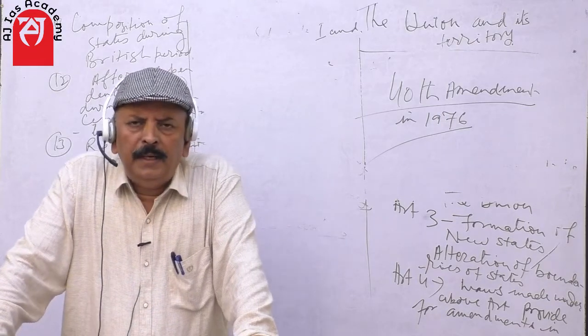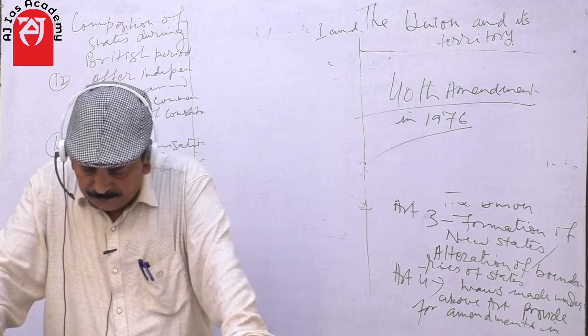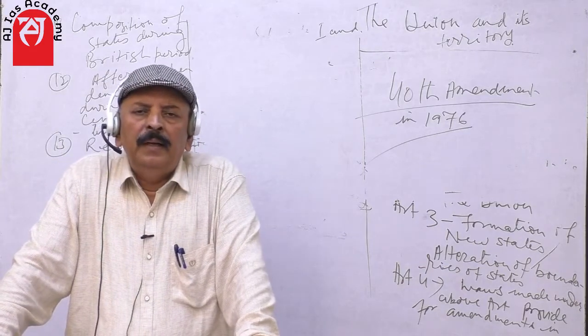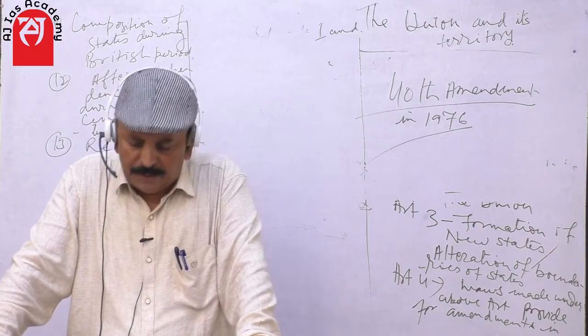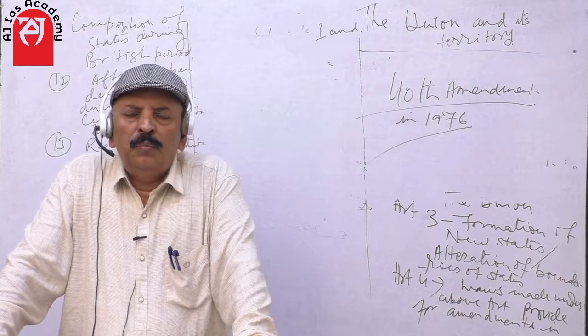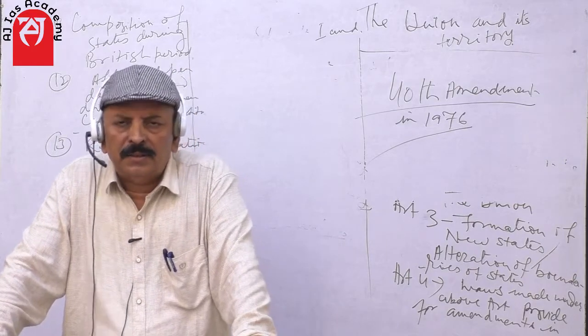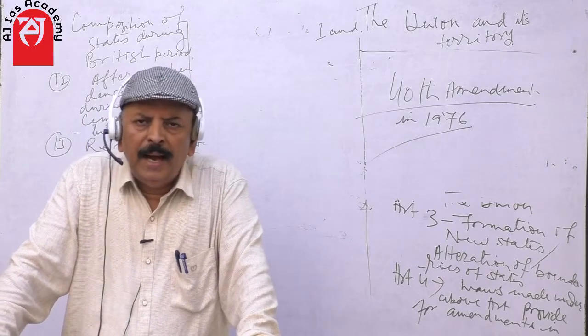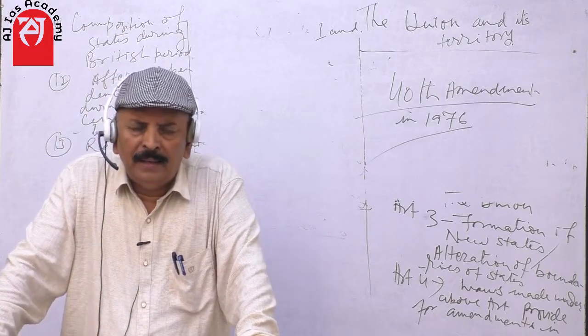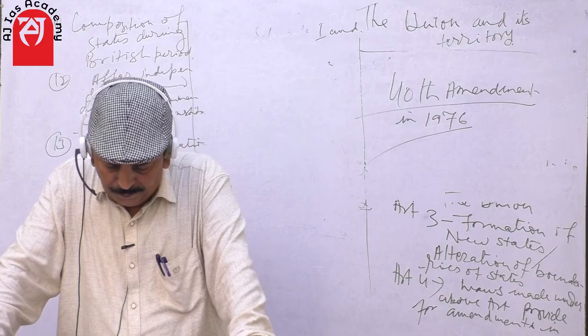Burma was separated in 1937 from India for administrative purposes. Orissa was separated from Bihar in 1936. Bihar and Orissa were separated from Bengal in 1912.